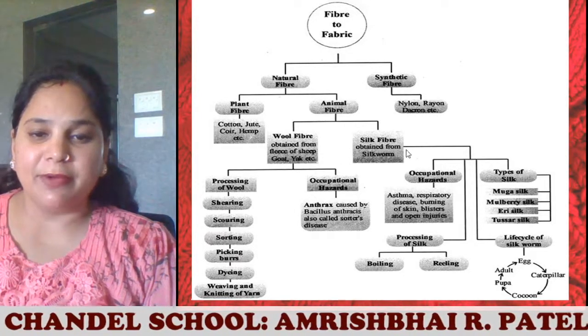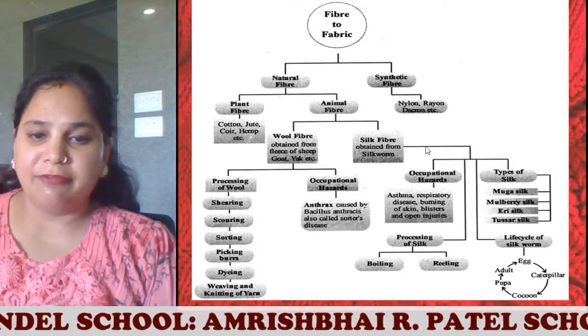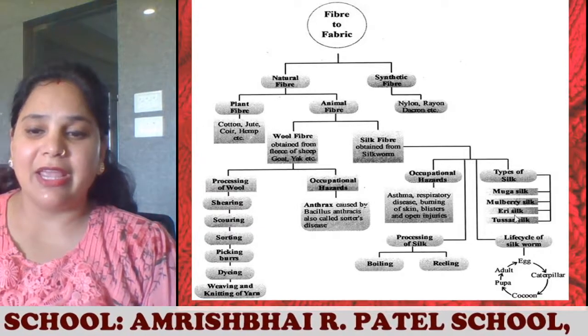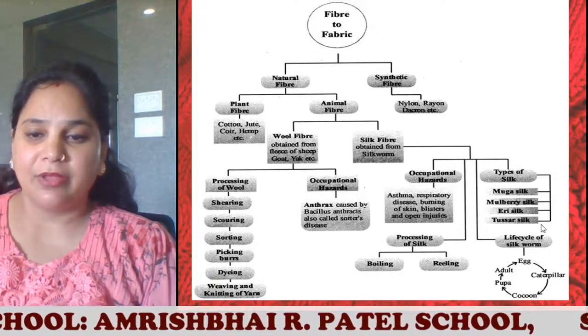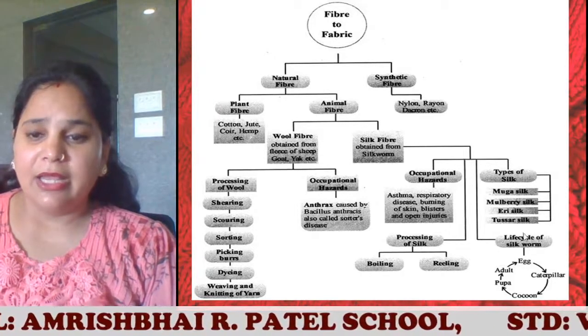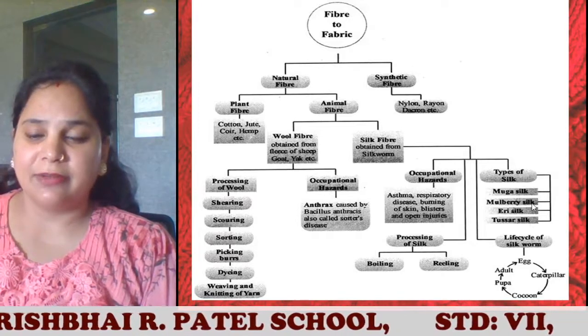Next is silk fiber. Silk fiber is obtained from the silkworm, and we get different types of silk: muga silk, mulberry silk, eri silk, tussar silk. So we should know the different varieties of silk. The most common silk which we use is mulberry silk.